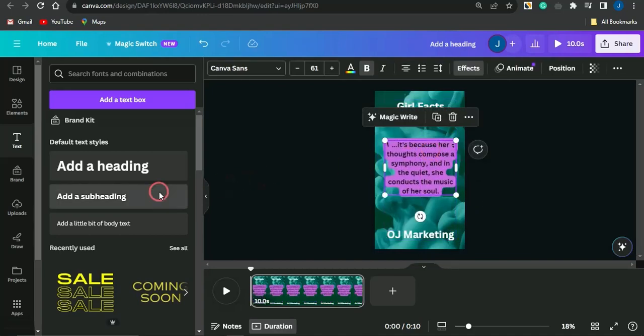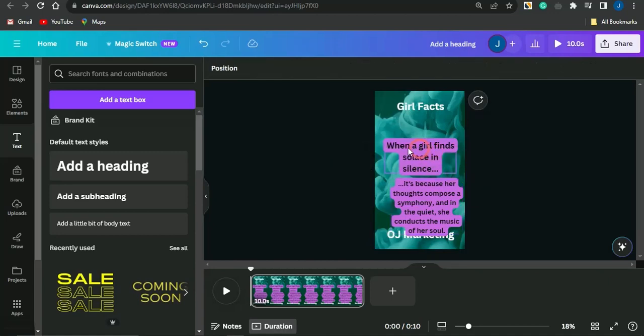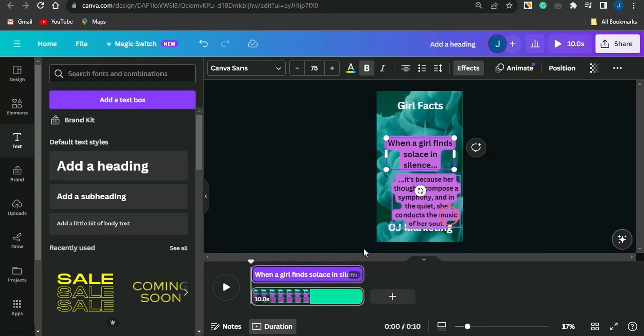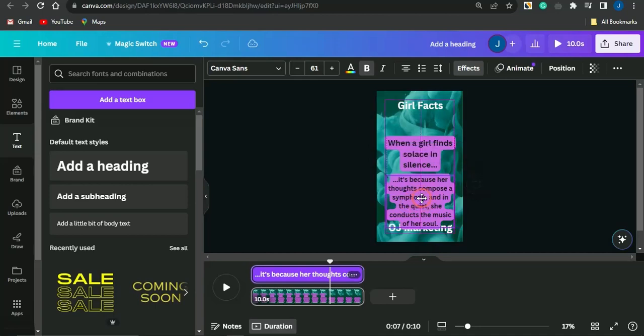So basically what this does is that you want to set the duration of how this write-up will be seen. You can right click on this, and click on show timing. You want to make sure you put the first section to last for about, let me say, 7 seconds. For the second aspect of this, I want this to last for about 3-4 seconds, because that will be too short for them to read this entire stuff. So you want to put in something like 2 seconds right here.